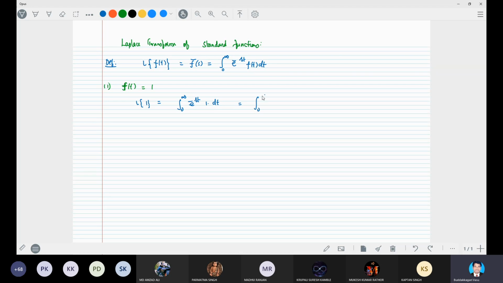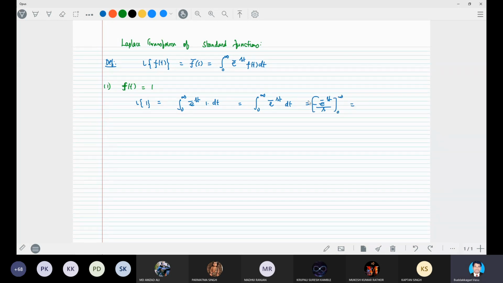That is equal to the integral from 0 to infinity of e power minus st dt, which is equal to e power minus st by minus s, with limits from 0 to infinity.